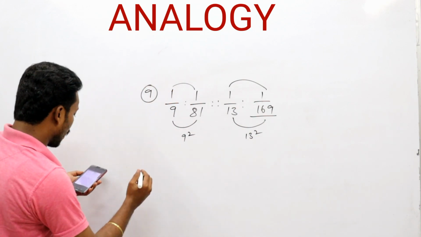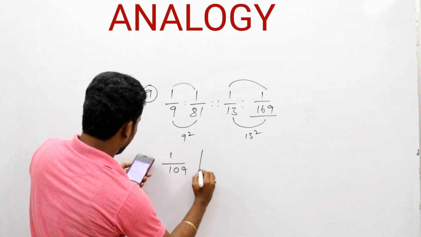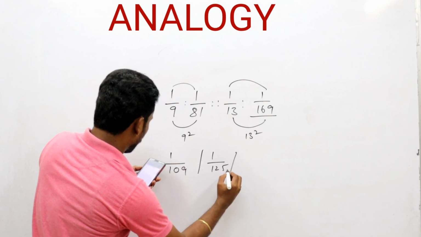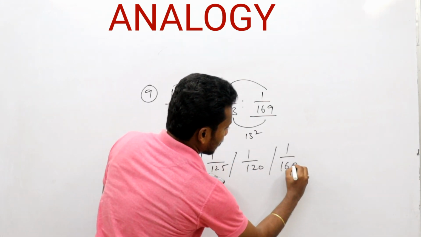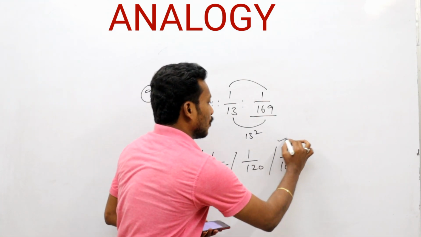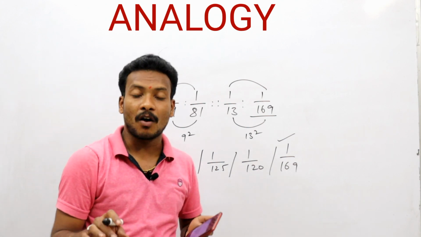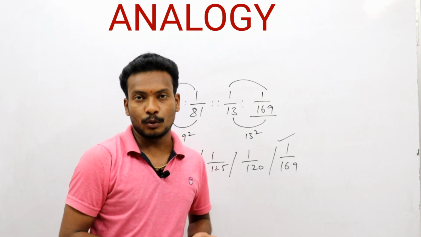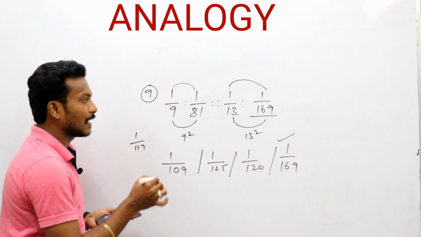We have to blindly go for that option, otherwise we are thinking in a different way. Now what are the options here? 1 by 109, 1 by 125, 1 by 120, 1 by 169. 1 by 169 is exactly there, so we have to go with this option. Otherwise, if 1 by 169 is not in the options, what do we have to do? Suppose 1 by 117 is in the option.